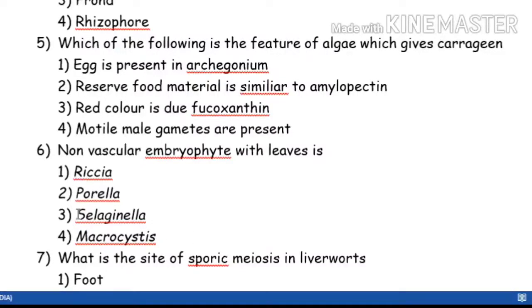See, here I will give you a hint. Riccia we can't take because it has a thalloid body. Selaginella we study in pteridophytes, so we can't take it. Macrocystis is a brown alga, and algae are not embryophytes. So the answer will be Porella. I'm just giving you this because it is out of the NCERT.